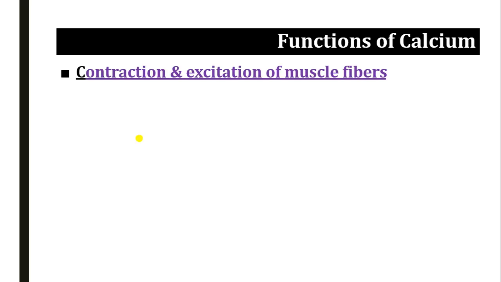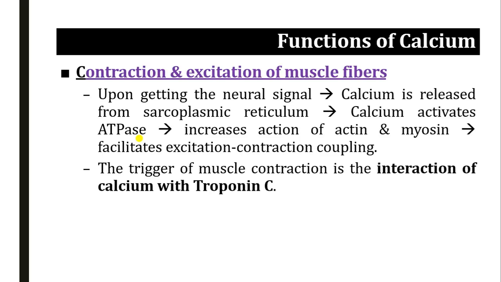Contraction and excitation of muscle fiber: whenever a neuronal signal reaches the muscle, calcium is released from the sarcoplasmic reticulum. It is one of the intracellular storages of calcium, the sarcoplasmic reticulum.